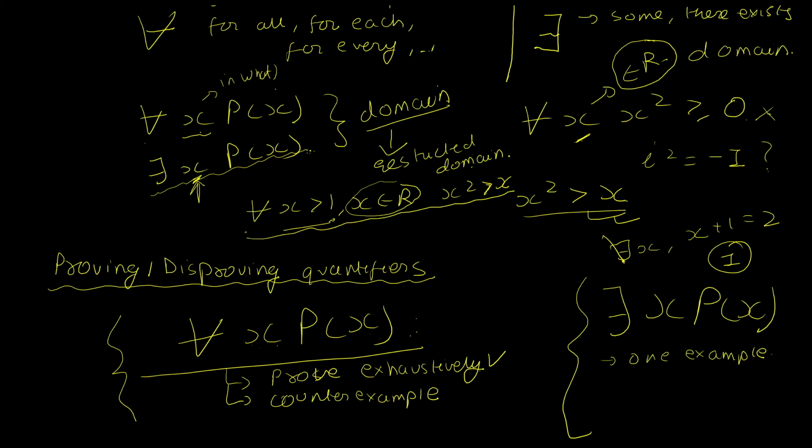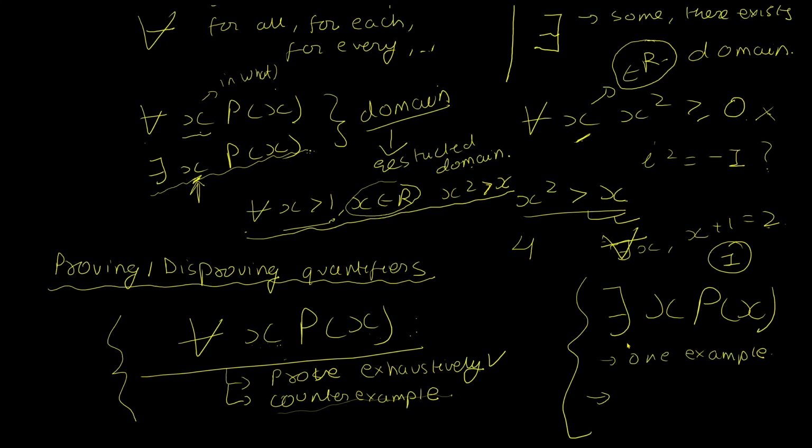And similarly, when I converted this into for all x, x plus 1 equals 2, I am in this paradigm. And I know that this is false. And in order to prove it false, I only need one counterexample. Let's say 4 is that counterexample because 4 plus 1 is not equal to 2. So this is really simple but really important.